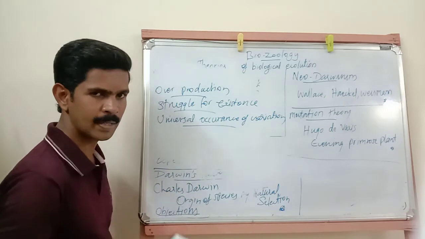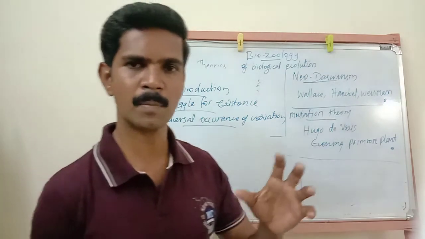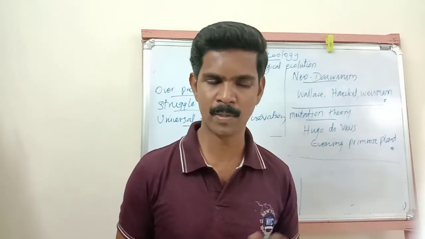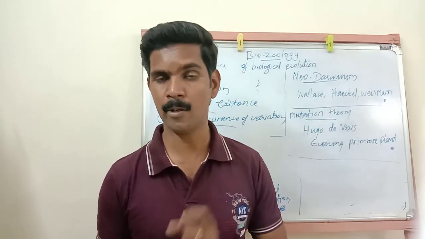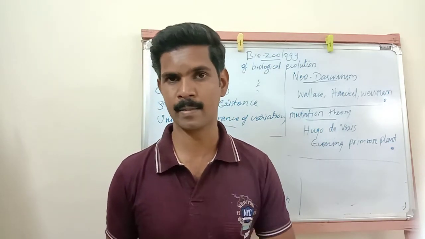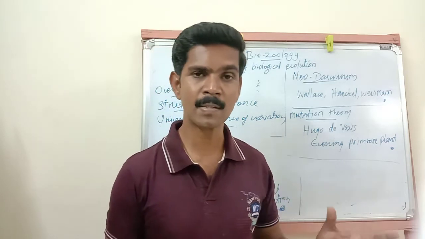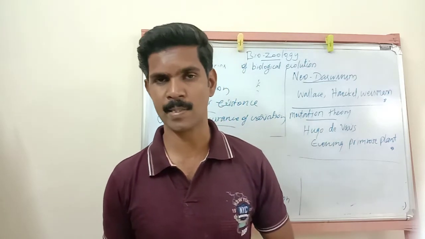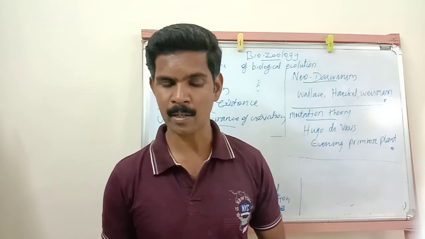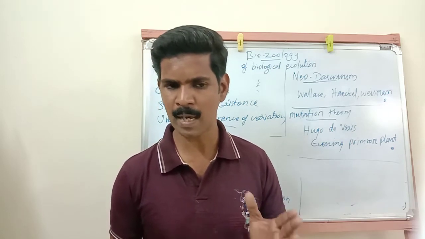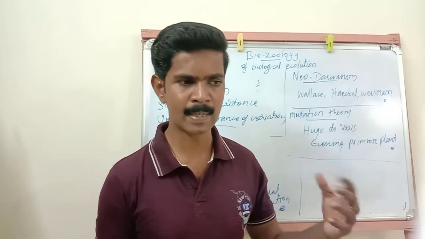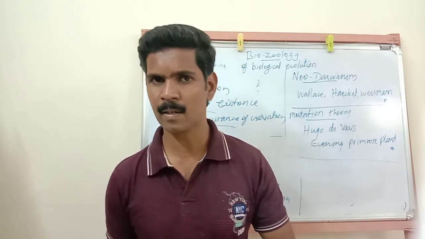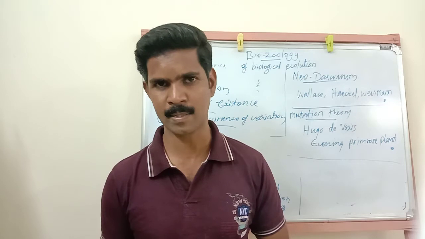Universal occurrence of variation. Already I told you variation is one of the universal characters. Because of these variations, no two individuals are alike. We can see some differences even in identical traits, even in the identical source. So every organism shows some variations or differences in their external appearance, internal structure, characters, or behaviors.